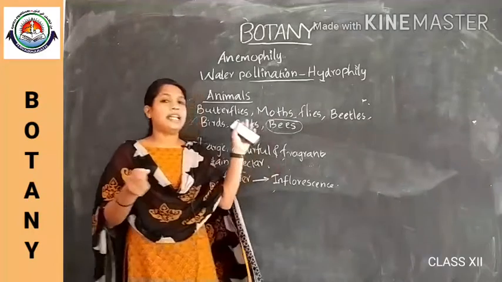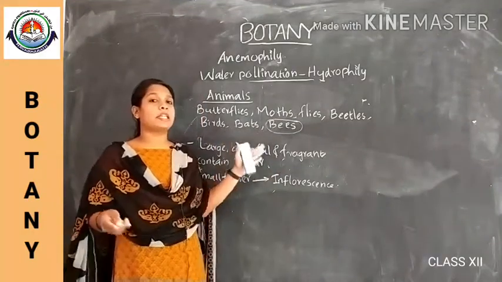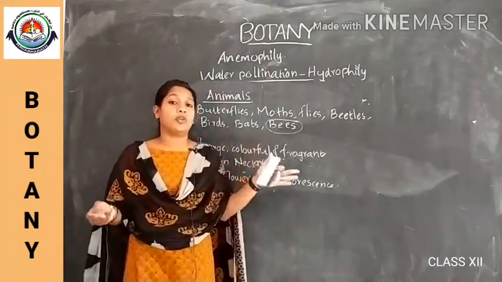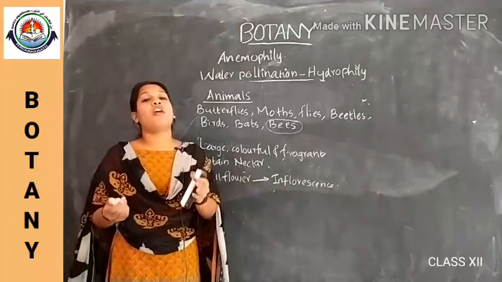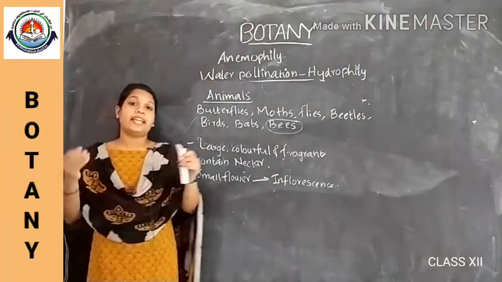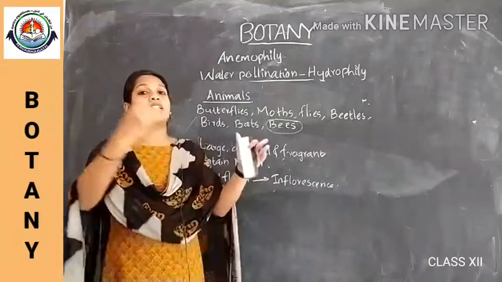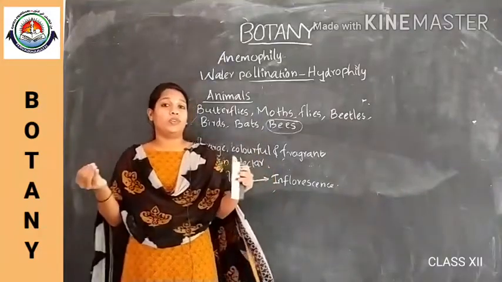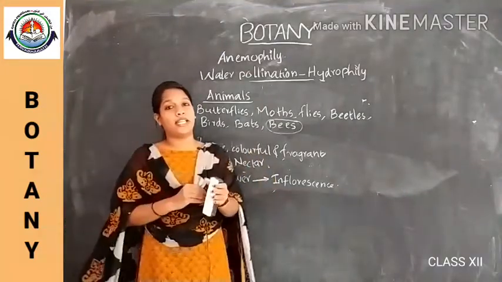Okay. And the flowers pollinated by beetles and also flies will have a foul odor. That's why the beetles and flies get attracted to that flower and it gets pollinated.